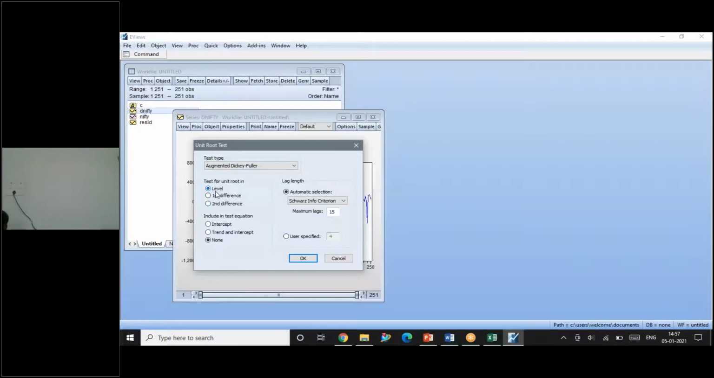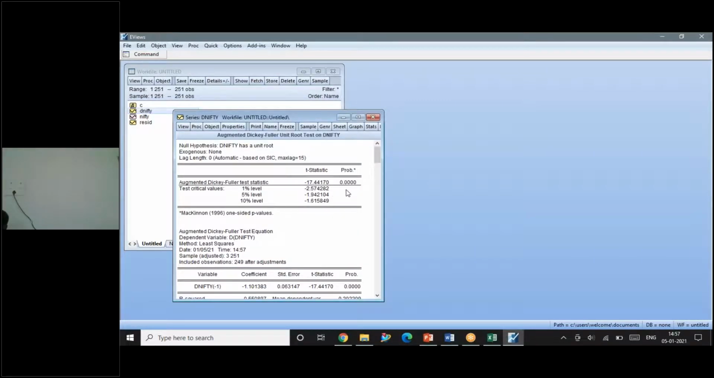So automatically it will become at level, none is going to remain the same, because mean reversion is happening, so I have to keep only none. I cannot use intercept or trend and intercept. So keep OK. I will get the answer. The same probability value I received when I tested the unit root with first difference instead of at level. So it indicates that the data is stationary. I hope I'm clear till this. If you have any questions, you may ask me now.